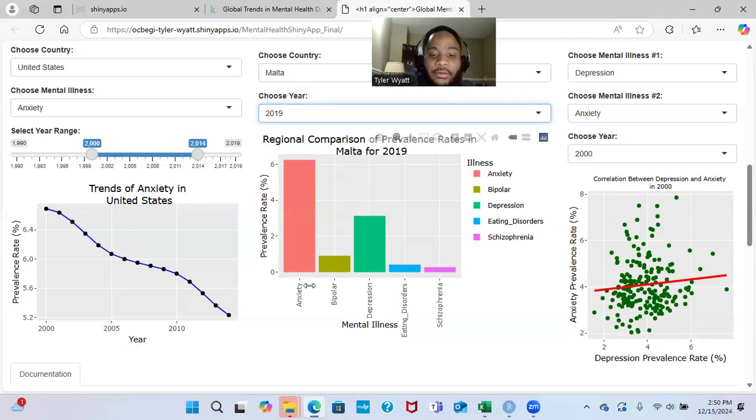Now, this would show that there are significant societal and economic impacts that these disorders may cause, such as losing productivity and increased healthcare costs. And this would potentially push healthcare professionals and policy makers to prioritize resources for depression and anxiety interventions.